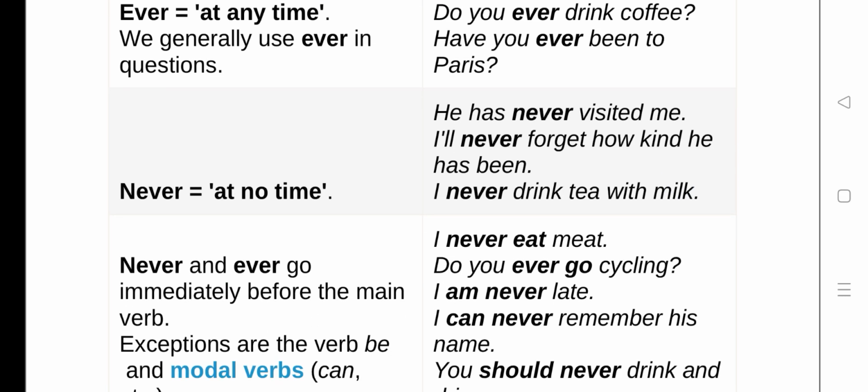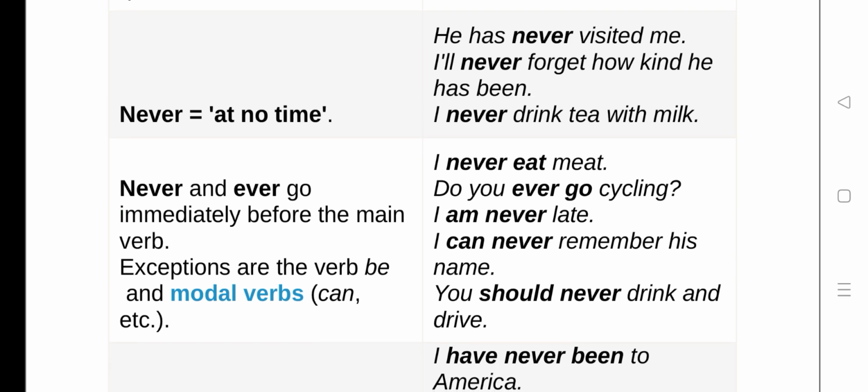Never, at no time. Let's see the example. He has never visited me. I'll never forget how kind he has been. I never drink tea with milk.